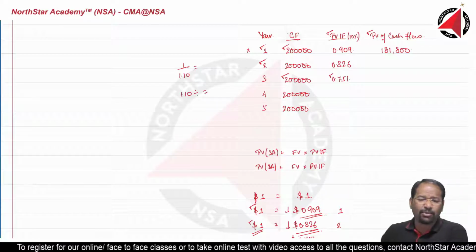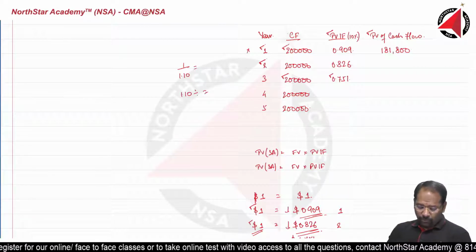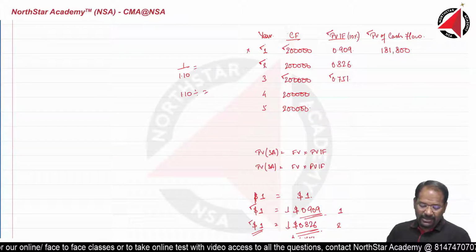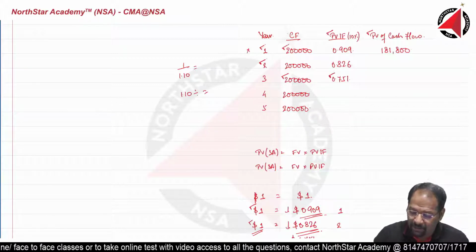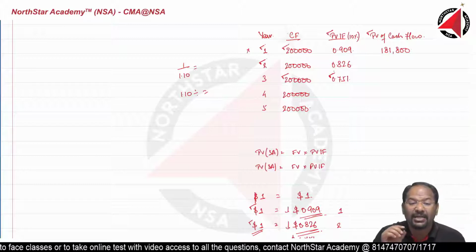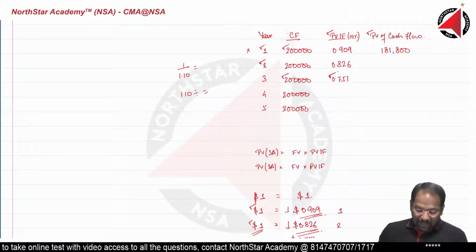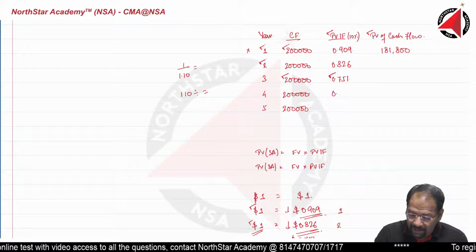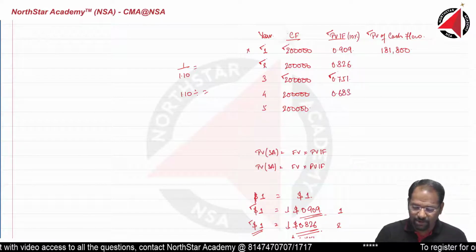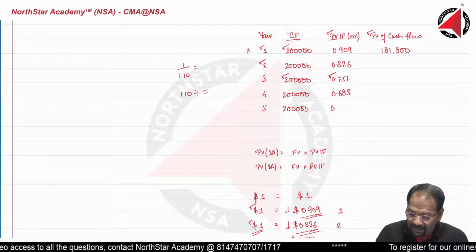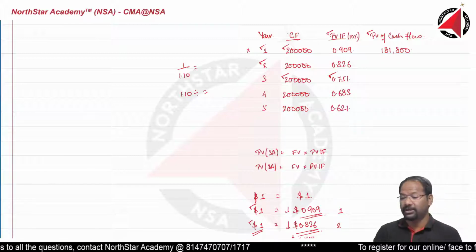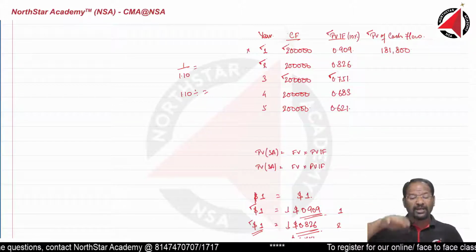Calculator understands both the languages. So 1.10 divided by equals. You will get this value. Means $1 after 3 years is going to be worth this much only. $1 after 4 years is going to be this much only. $1 after 5 years is going to be this much only. So value of dollar is falling.